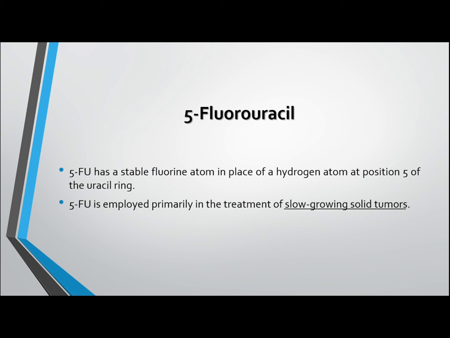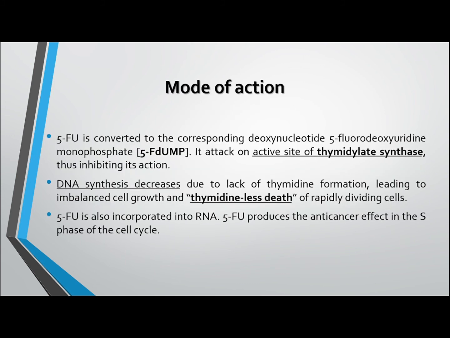5-fluorouracil has a fluorine atom on position 5 of the uracil ring. It is used for treatment of slow-growing solid tumors. Mode of action: 5-fluorouracil is converted into 5-fluorodeoxyuridine monophosphate by cellular enzymes. It attacks the active site of the thymidylate synthase enzyme and blocks its action. There will be no production of thymidylate monophosphate. It also incorporates into RNA and stops its function at the S phase of the cell cycle.